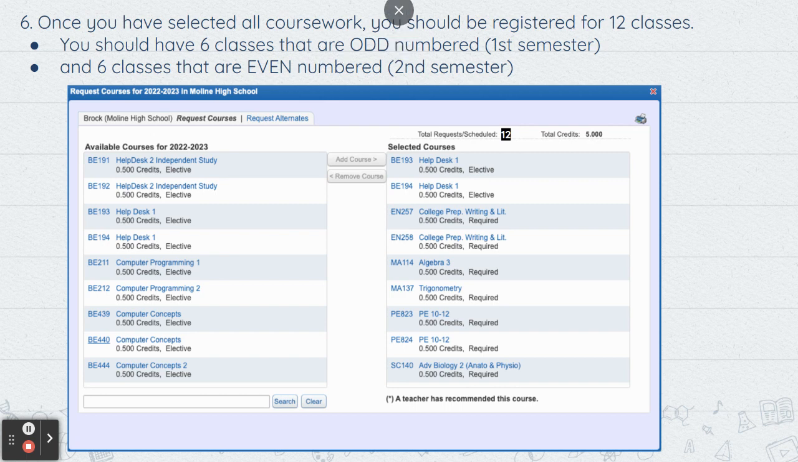Once you have selected all coursework, you should be registered for a total of 12 classes, 6 classes that are odd numbered. They end in an odd number, right? So they end in the 3 or the 7. Those are all 3s and 7s over here showing on the page. So odd numbered means first semester, and classes that are even numbered are for second semester.